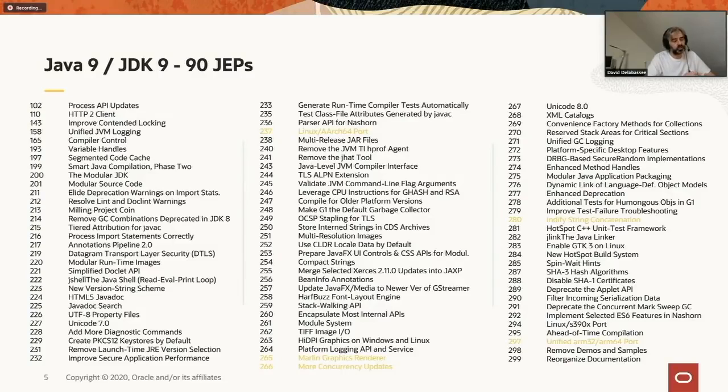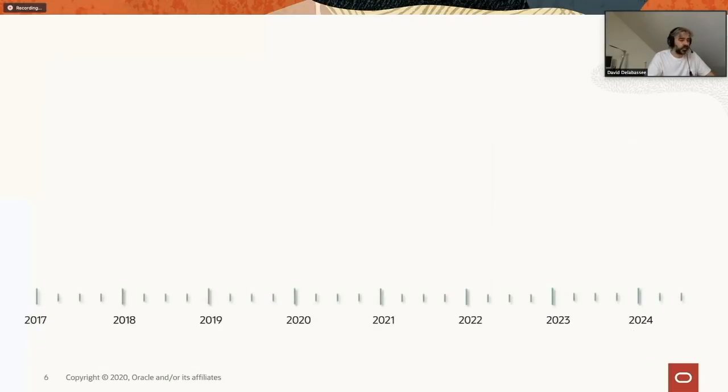So we decided to change the way Java is evolving. Now how it works, this is something that we have put in place end of 2017. Every 6 months, there's a new Java release. It's called a feature release. So 11, 12, 13. The current Java release is 14, released in March. And in September 2020, we're going to release 15. That's a given. 6 months later, 16, and so on and so on.